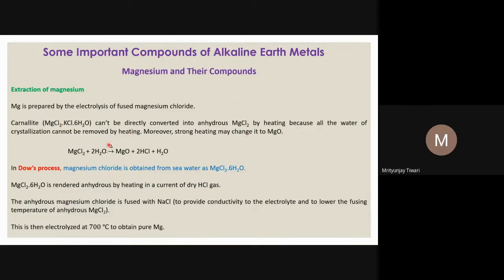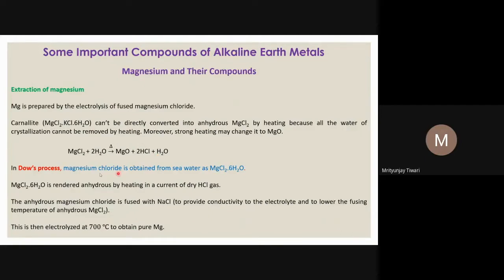Because once you heat this mineral to remove water molecules, it reacts with the water of crystallization and forms magnesium oxide, and that is why it becomes difficult. It forms something else, not magnesium dichloride.